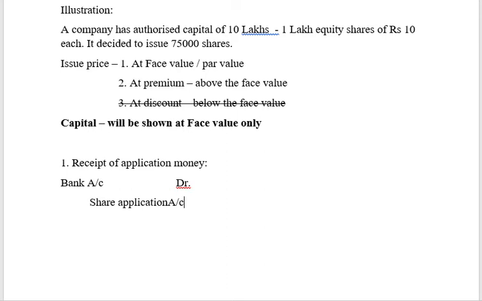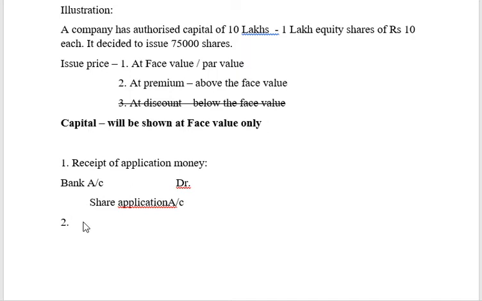Clear? So this is when the application money is received. So what will be the amount? The amount will be total number of shares for which application is received into application money per share. Clear, friends? So this is at the time of receipt of application money. The next stage will be allotment, right? Which is the acceptance stage.